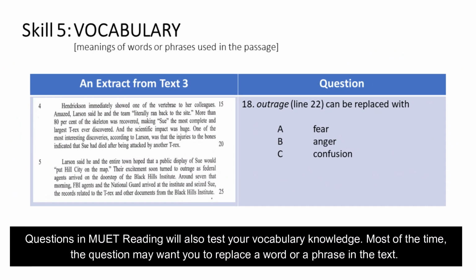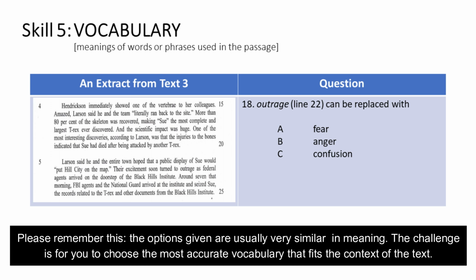Questions in MUET reading will also test your vocabulary knowledge. Most of the time, the question may want you to replace a word or a phrase in the text. Please remember this. The options given are usually very similar in meaning. The challenge is for you to choose the most accurate vocabulary that fits the context of the text.